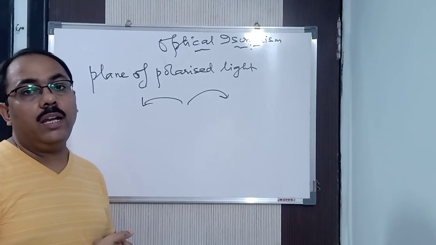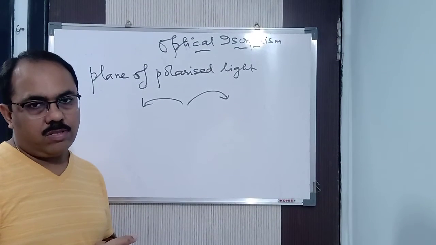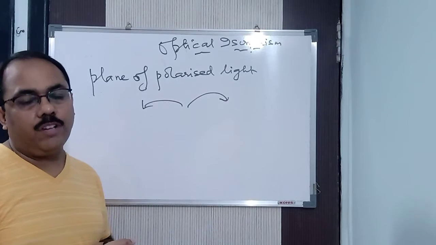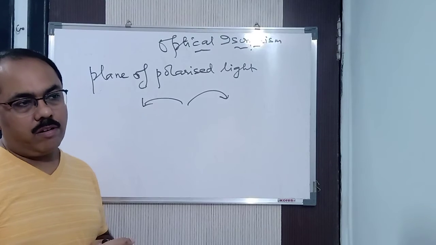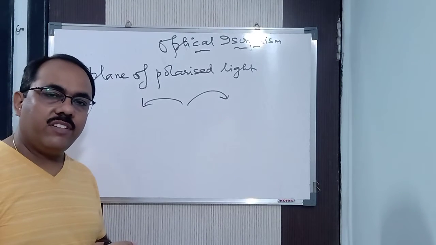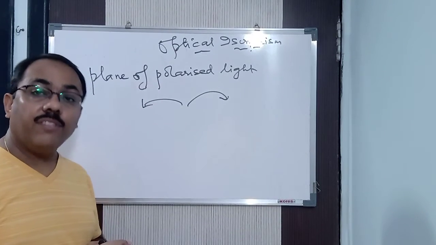They are known as optically inactive compounds. They are called optically inactive compounds, which do not rotate the plane of polarized light either towards the right or towards the left.